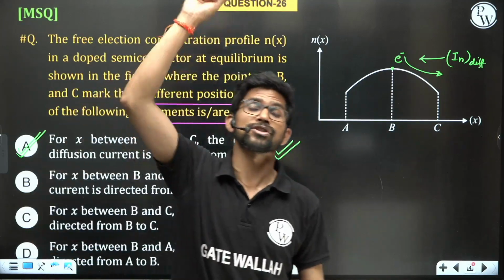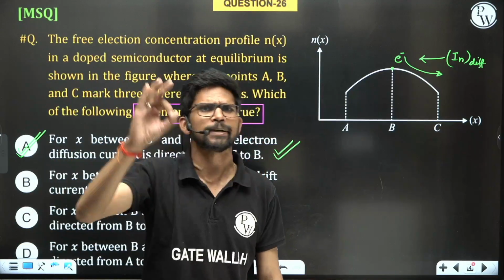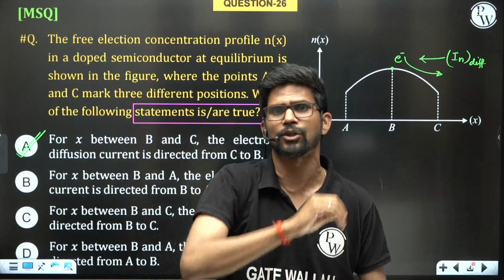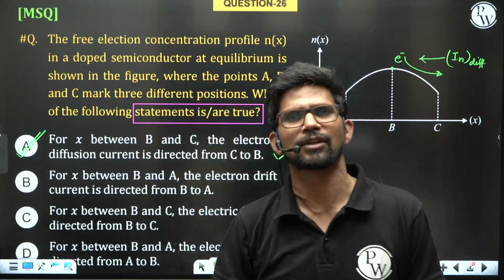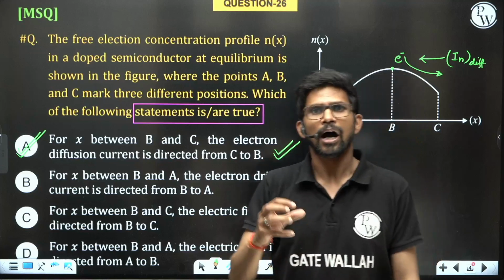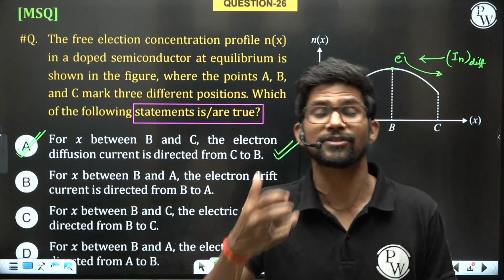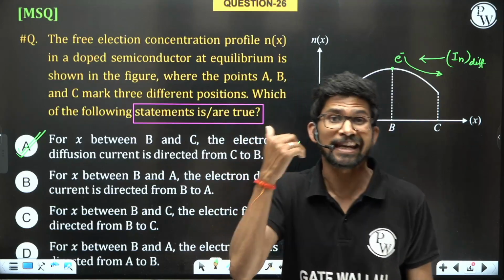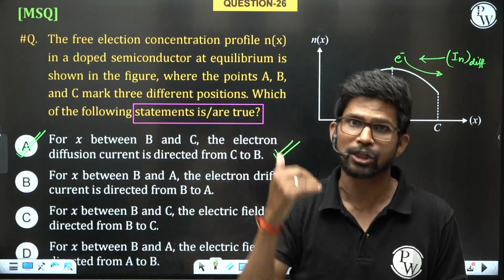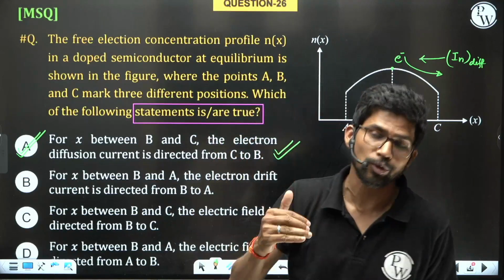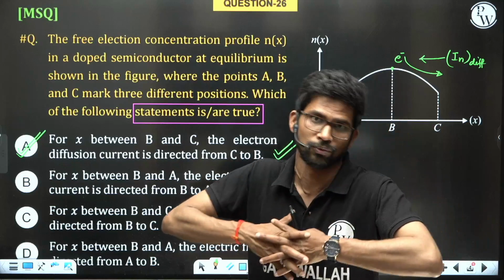In the absence of an external source, any device or material will always be in equilibrium and the net current has to be zero. So as soon as diffusion current starts flowing due to non-uniform doping, a built-in electric field develops inside the semiconductor, which creates a drift component equal in magnitude to the diffusion current but opposite in direction, so that the net current becomes zero.